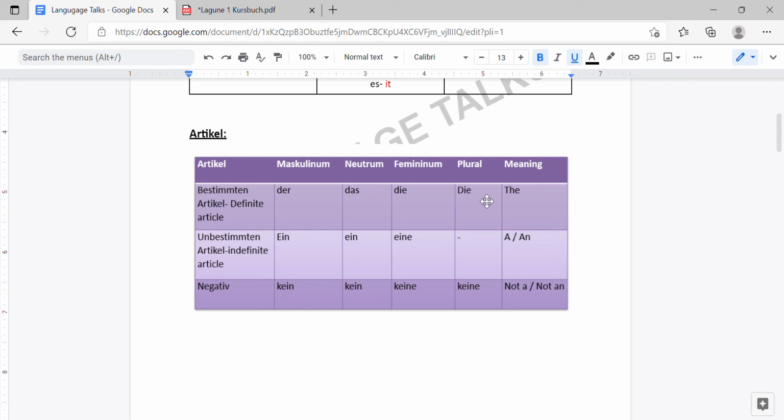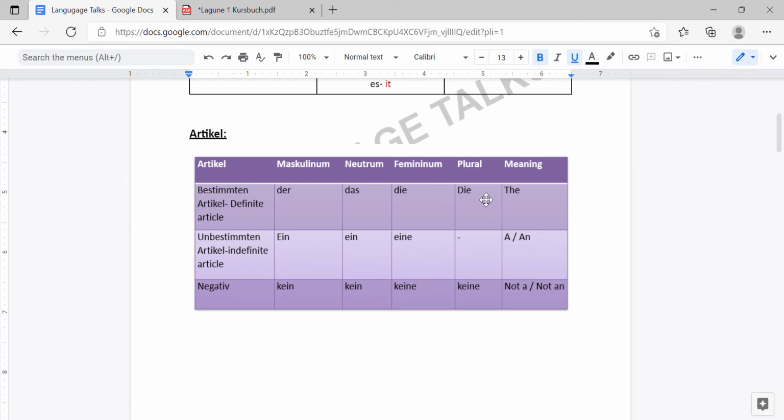So what you have to remember is, you have to first remember the gender of a noun that you are reading. This is why I already said the gender of the noun is really important when you are learning a noun. Without knowing the gender of the noun, we can't do anything in the language. That's the thing. So seeing and remembering the gender of the noun, wherever we want to use the definite article, we will be using it appropriately there, der, das or die. Okay. So the bestimmte Artikel is the definite article in German.